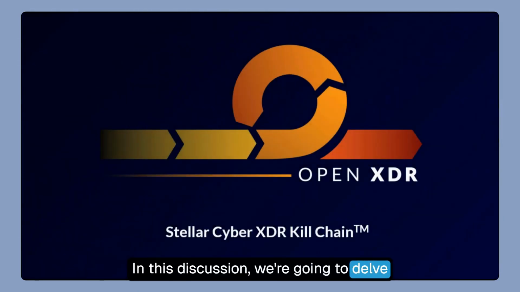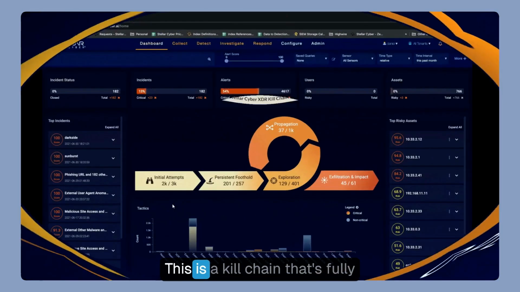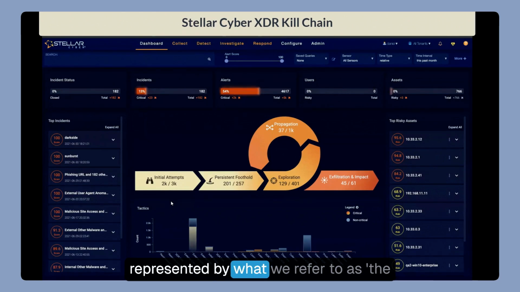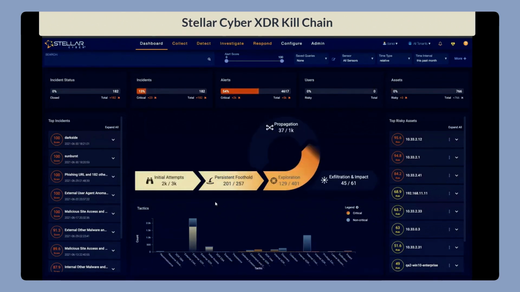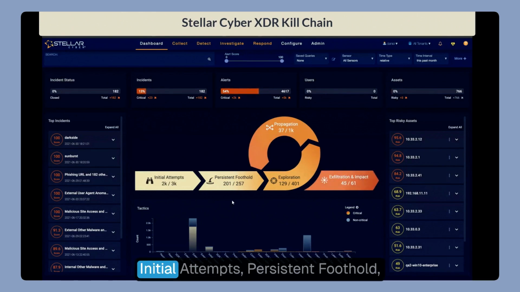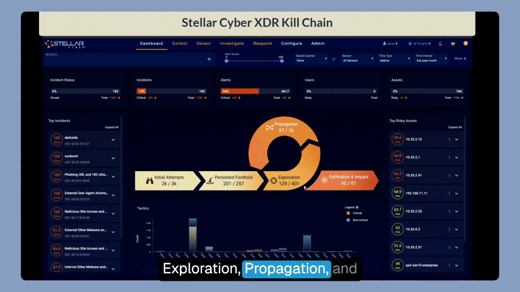In this discussion, we're going to delve into the XDR kill chain. This is a kill chain that's fully compatible with the MITRE ATT&CK framework, but it's specifically extended for XDR. As you'll notice from the innovative user interface, the XDR kill chain is represented by what we refer to as the loop. The XDR kill chain identifies 5 stages on the attack landscape: initial attempts, persistent foothold, exploration, propagation, and